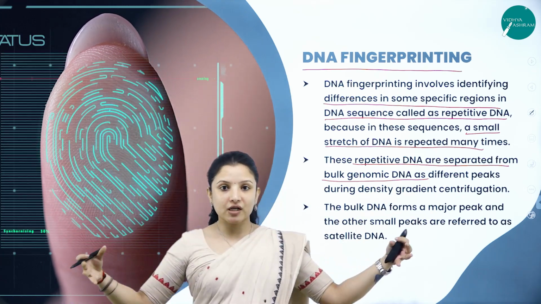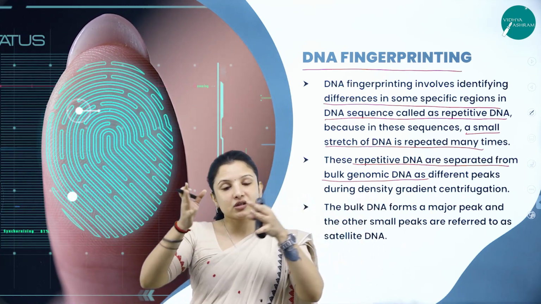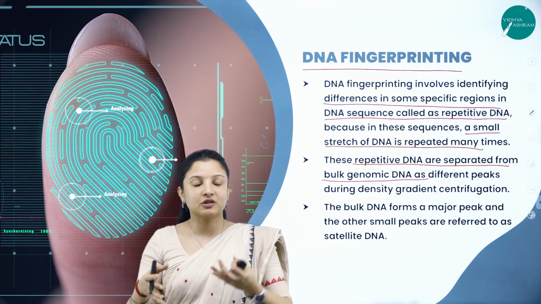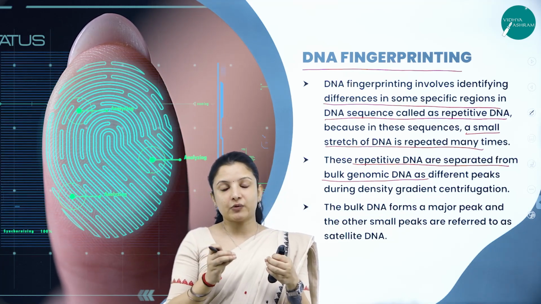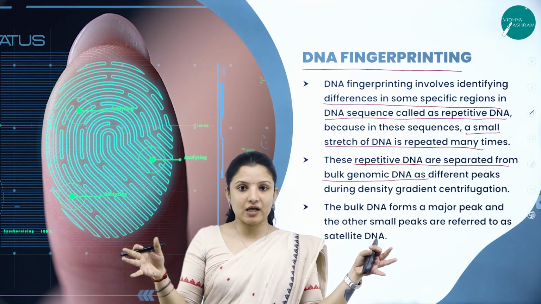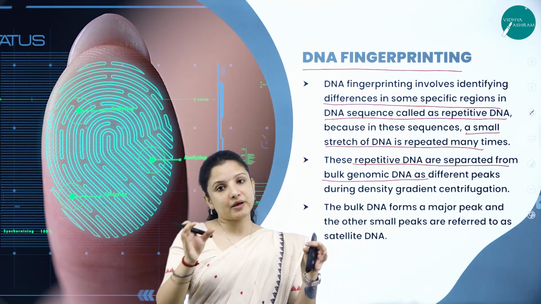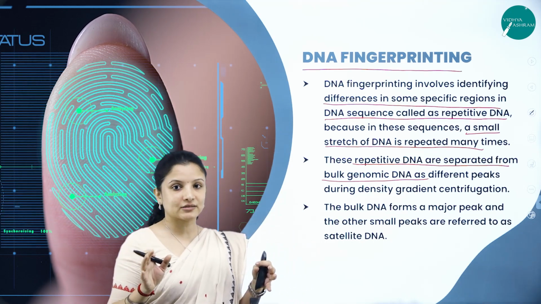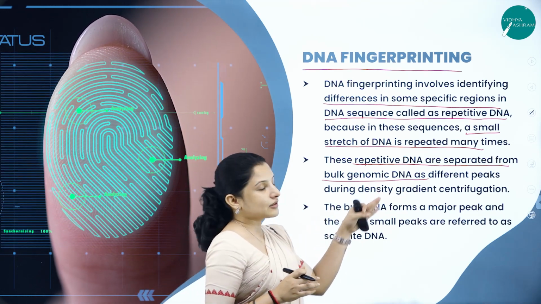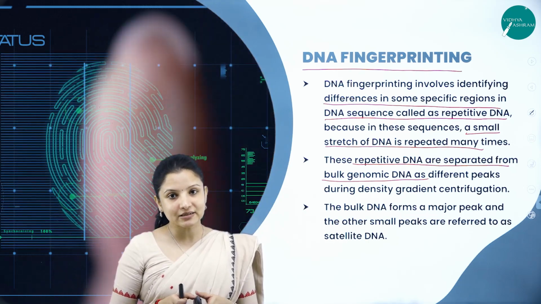In that stretch of DNA, some of the strands of the DNA are repeated multiple times, which are called the repetitive sequences. So from that stretch of DNA that has been isolated, they will again isolate only the repetitive sequences that are there, and that is by using density gradient centrifugation.